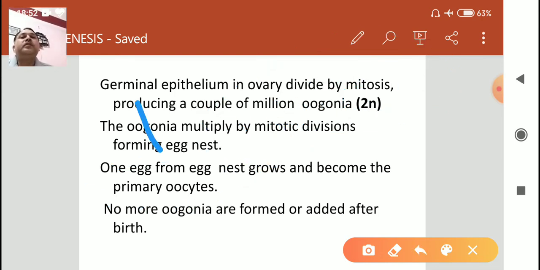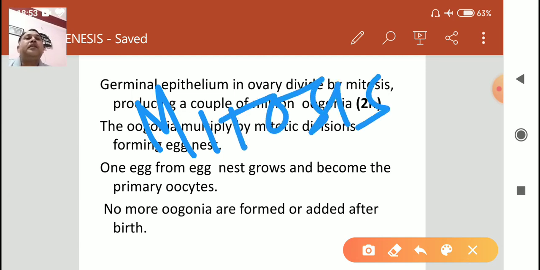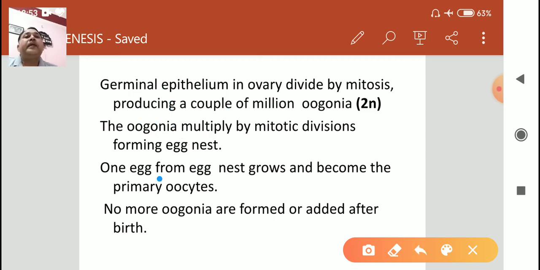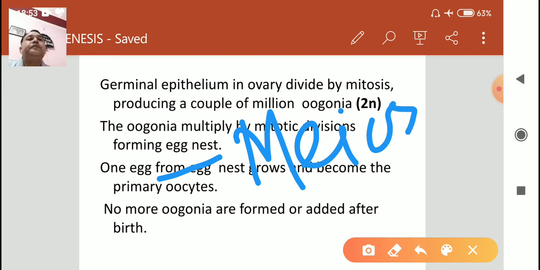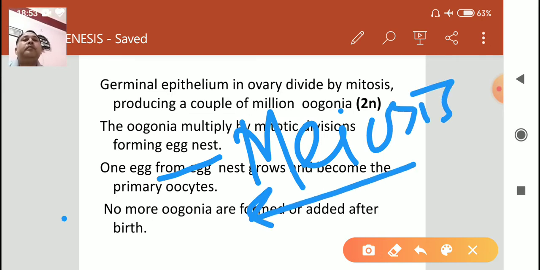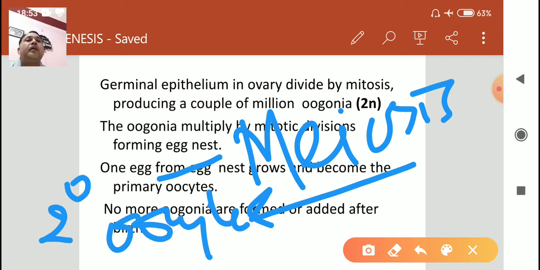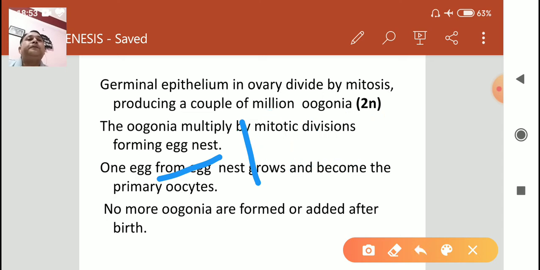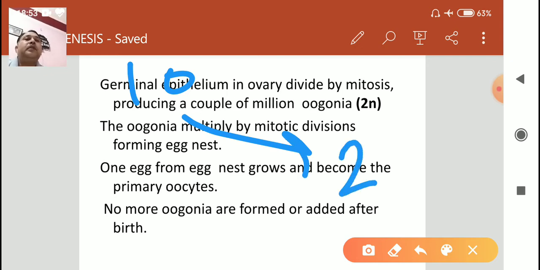So by which division is the primary oocyte formed? By mitosis. Now that primary oocyte undergoes meiosis to form secondary oocyte.